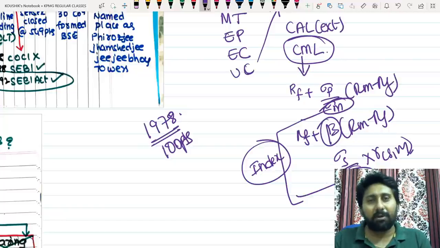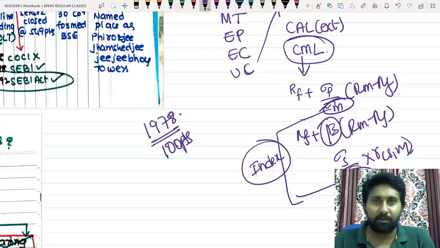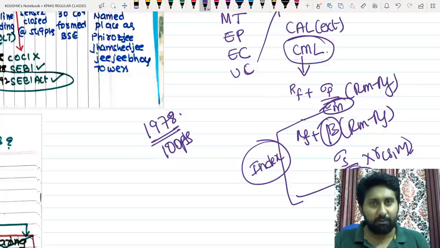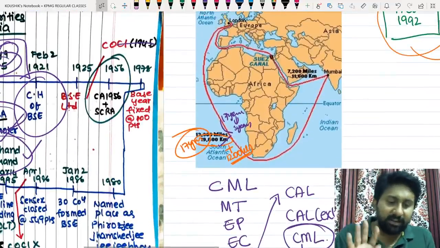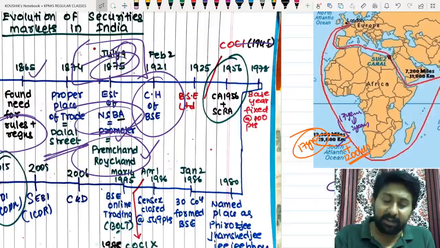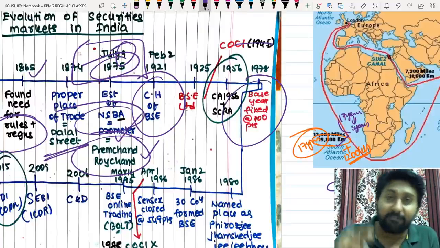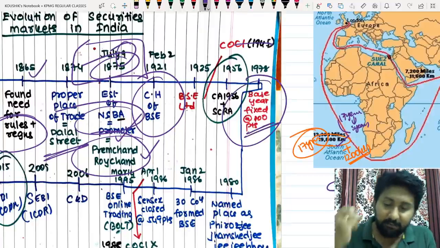Okay, because I was completely involved in stock markets as an advisor for futures. I used to trade on futures, I used to advise on futures. Therefore, we used to have enough research whenever we do the stock trades. So with that intention, I'm telling you, in 1978, the base year has been fixed for BSE with 100 points.